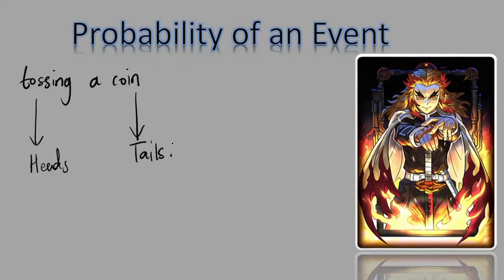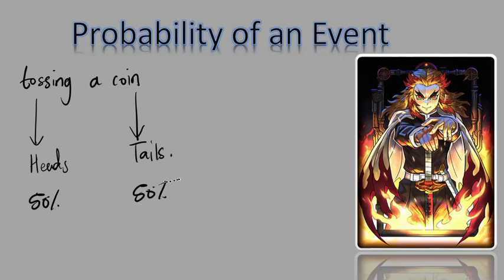So we have things that we say are theoretical, right? According to theory, when you toss a coin, either you're going to get heads or you get tails. And then what are the odds of you getting heads? Usually the odds of you getting heads when you toss a coin is 50%. So we are saying that you have a 50% chance of getting heads, you have a 50% chance of getting tails. Those are the odds, the probability when you're tossing a coin, right?